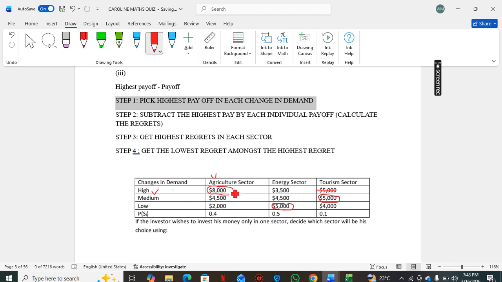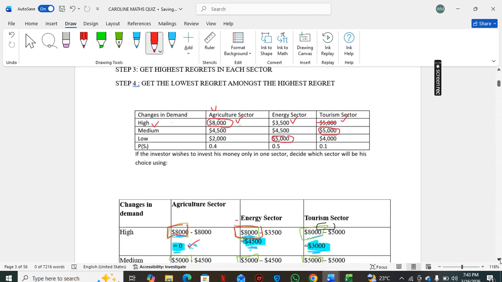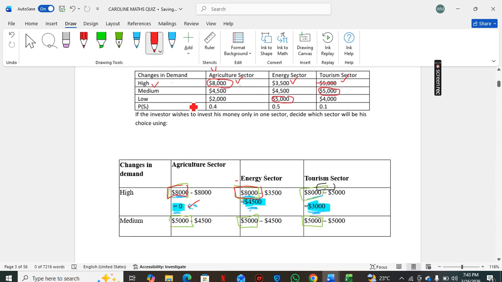So this 8,000, we're going to subtract with this 8,000 here, this 3,500 here, and this 5,000. If you come to the first row here, our highest payoff was 8,000.